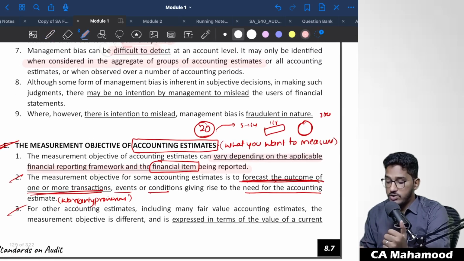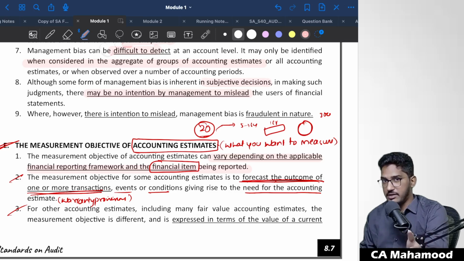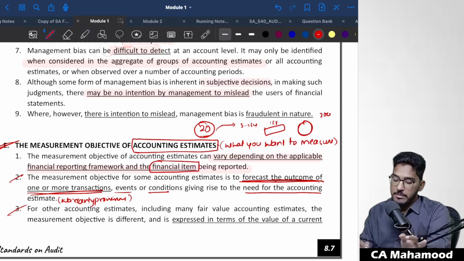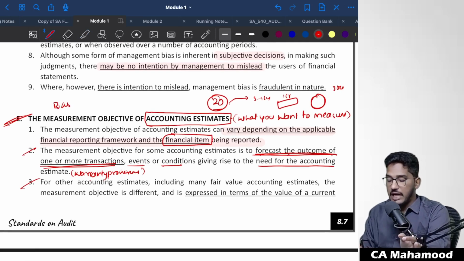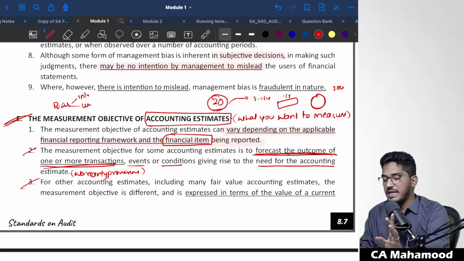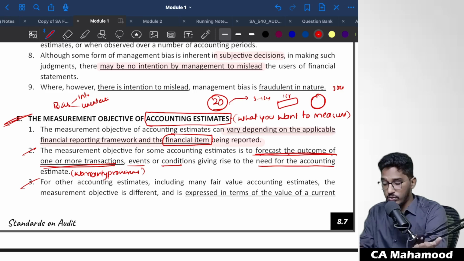Although some form of management bias is inherent in subjective decisions in making judgments, there may be no intention by management to mislead the users of the financial statements. Whenever management has selected a wrong assumption, it is not always with the intention of cheating. Sometimes because of management's unawareness they might make a bias. That means when there is a bias in the selection of accounting estimates, it could be for intentional reasons to cheat the users. Sometimes it could be unintentional, simply without any malicious intention. By mistake, they might have used a wrong assumption. That also could happen.